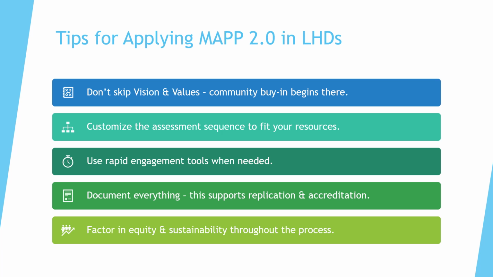Third, use rapid engagement tools when needed. You might do something like short-term improvement. You might do something like a quick Zoom call to get everybody re-engaged. But just do what you've got to do to keep people connected. And document everything. This supports replication and accreditation. And then finally, factor in equity and sustainability throughout the process.